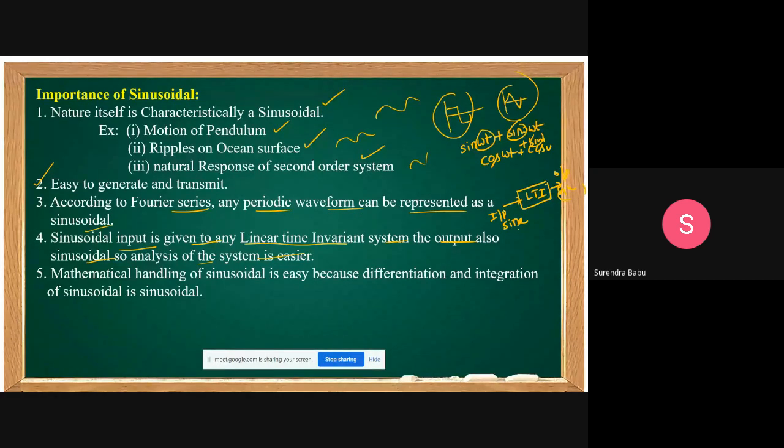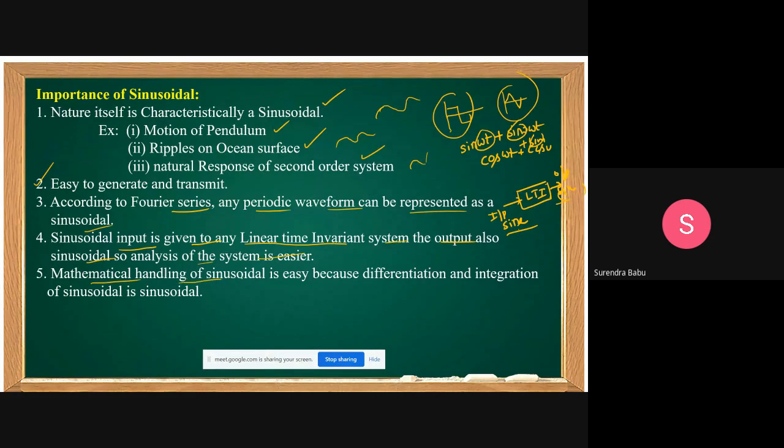Understand? If the input is a sine wave, the output is also a sine wave, but the amplitude may change and the angle may change. That is not the concern. I'm talking about the function. Are you getting the same function or not? If you are getting the same function, analysis becomes very easy. Yes, friends, that is also one more reason why you are preferring the sinusoidal waveform.